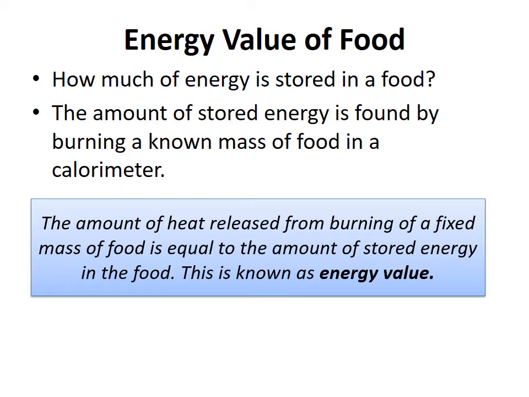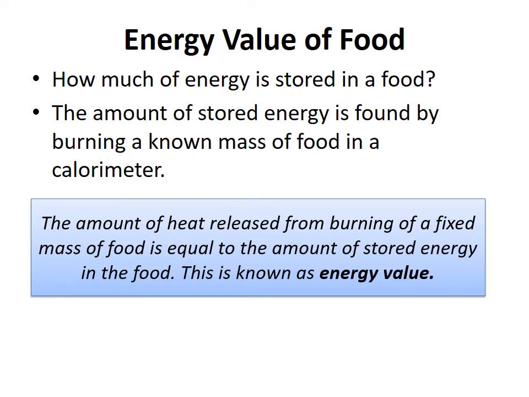Talking about energy value, its definition is that the amount of heat released from burning a fixed mass of food is equal to the amount of stored energy in the food. This is known as energy value. Whatever amount of energy we get by burning a specific food is basically the amount of energy stored in that food.